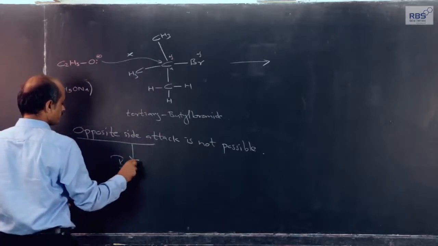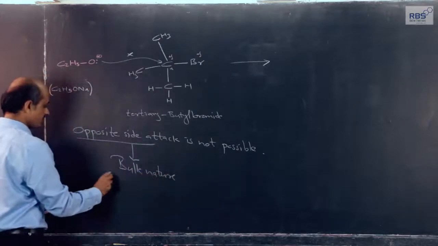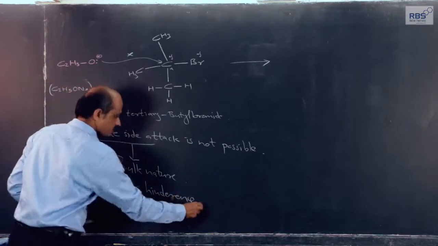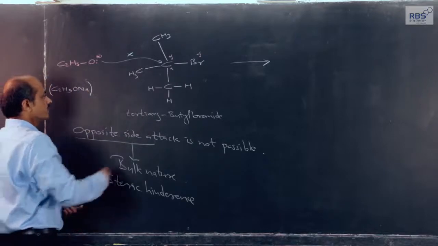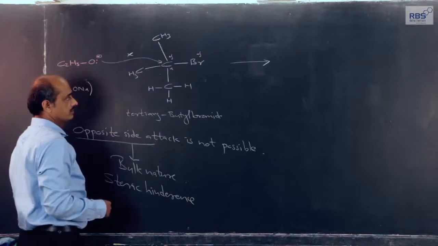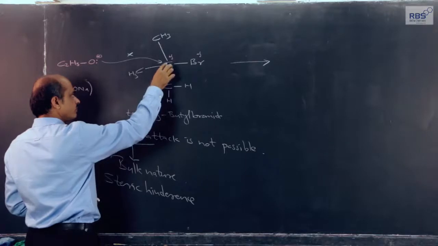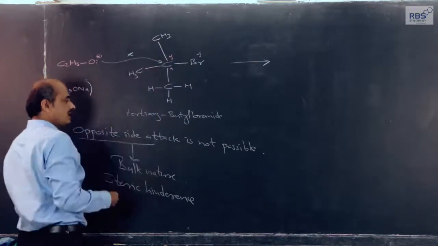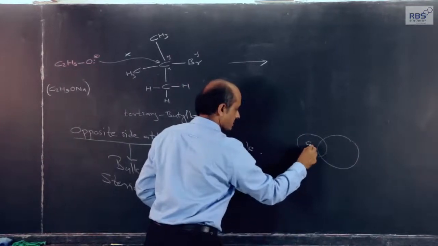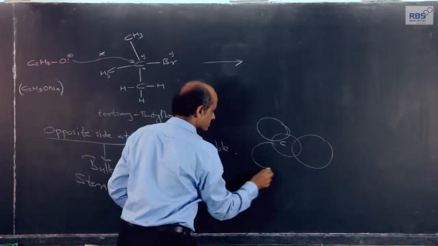Because of what we call bulky nature, or sometimes it is called steric hindrance, because this alkoxide ion has to attack this alpha carbon atom, the carbon to which the functional group is attached, and this carbon is bonded with methyl groups, means a carbon atom to which a bromine atom is attached, okay, alpha carbon, and 3 methyl groups means 3 carbon atoms of the same size.